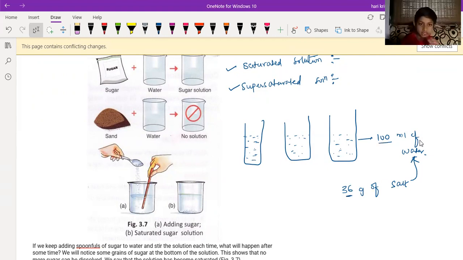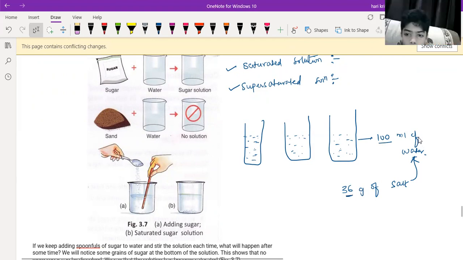Sir, just 36, not 35, not 34? I will tell you exactly, 35 will also dissolve. 36 grams of the salt will be exactly dissolved in 100 ml of the water. That is called a saturated solution. When no more solute can dissolve in the given solvent, it is called a saturated solution.